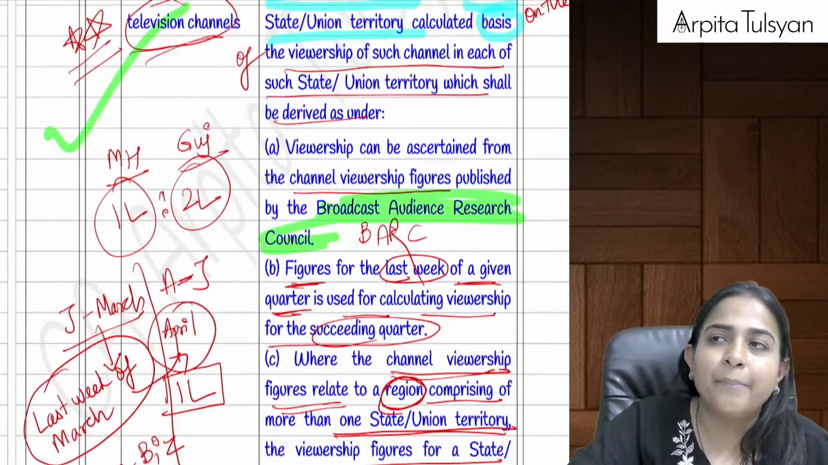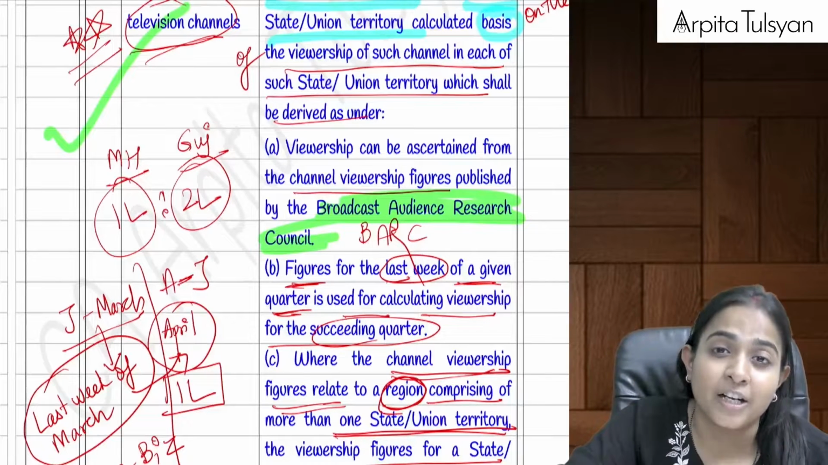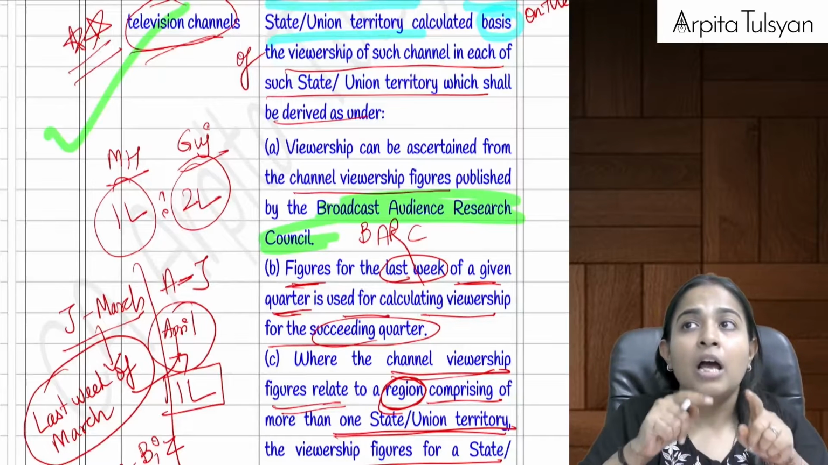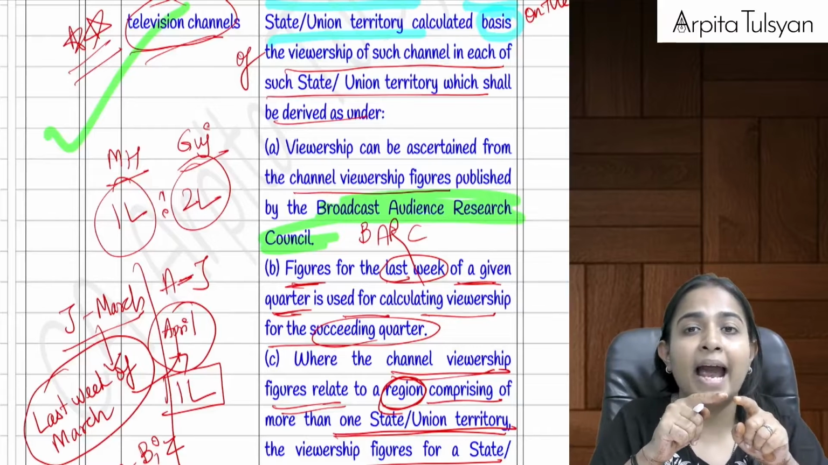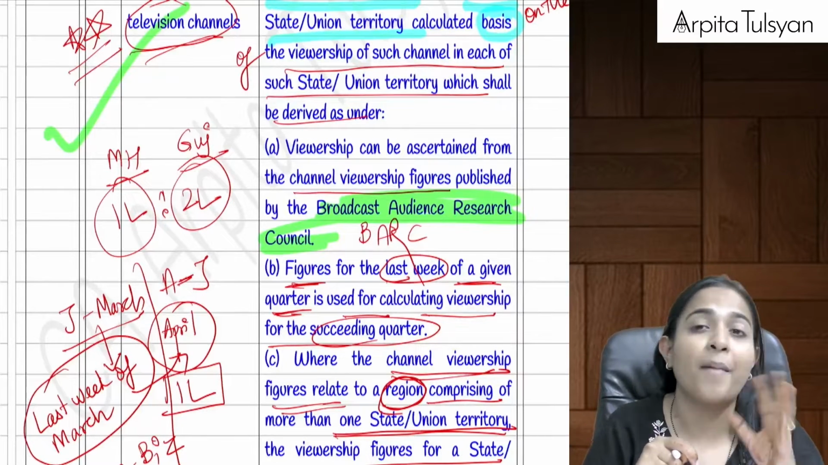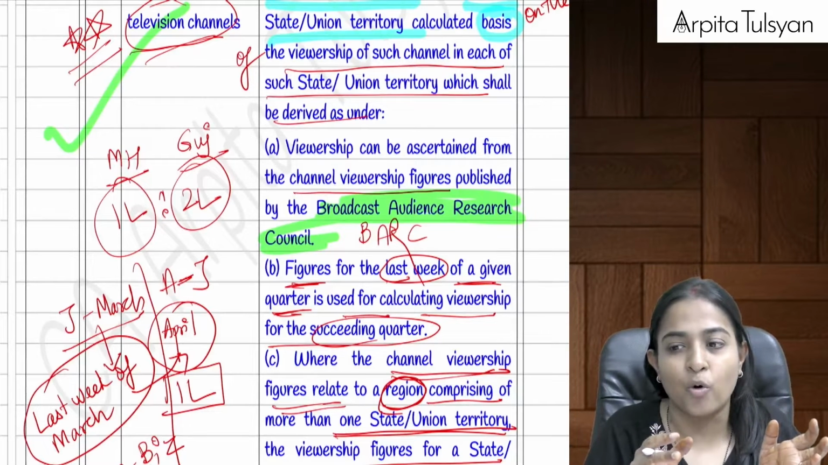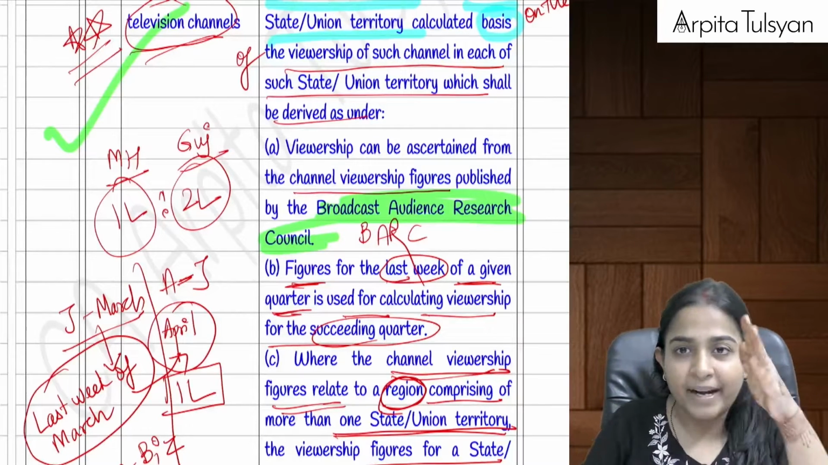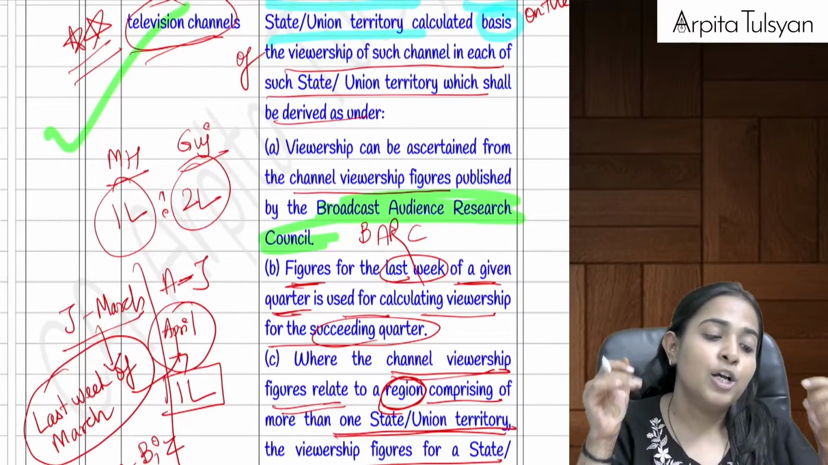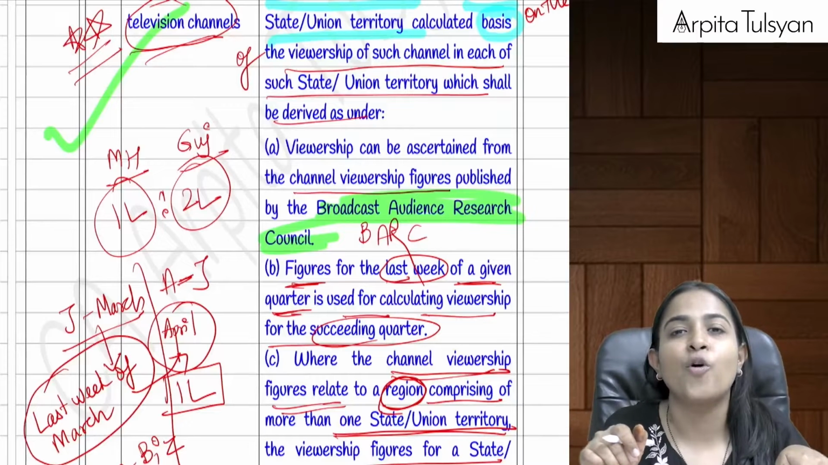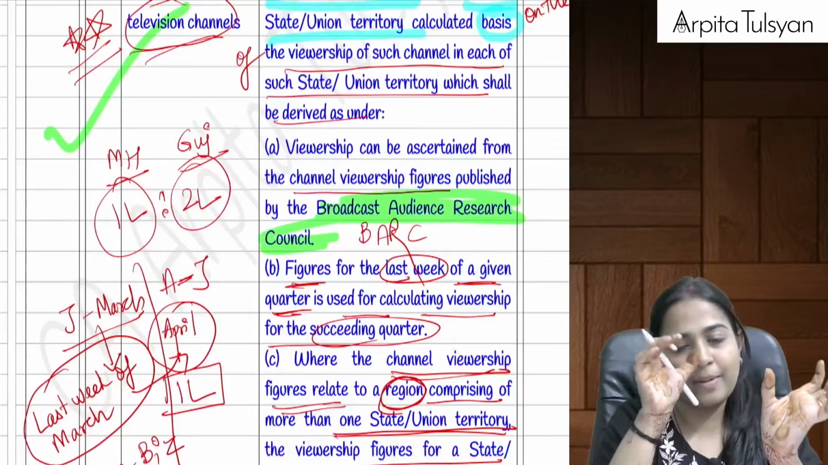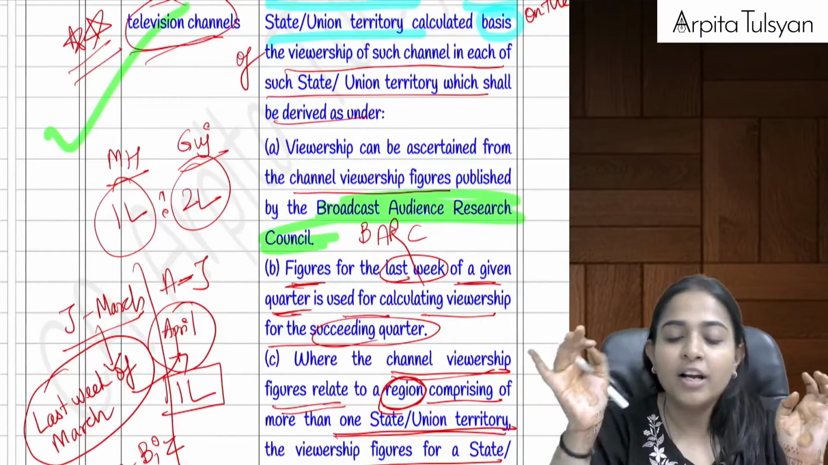Now let's say BARC is giving me viewership figures for a particular region. It is giving me a combined figure for, let's say, Maharashtra and Goa. But I want it separately for Maharashtra, I want it separately for Goa, but BARC is giving me a combined figure. So just divide this combined figure in the ratio of population as per the latest census. So now you will have figures for Maharashtra, for Goa, and for Gujarat.